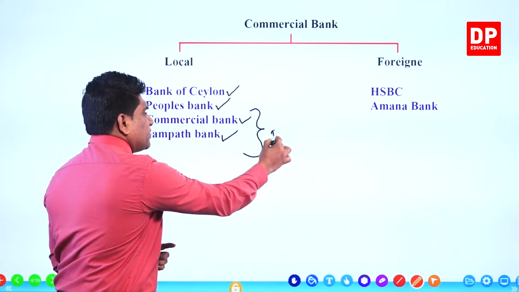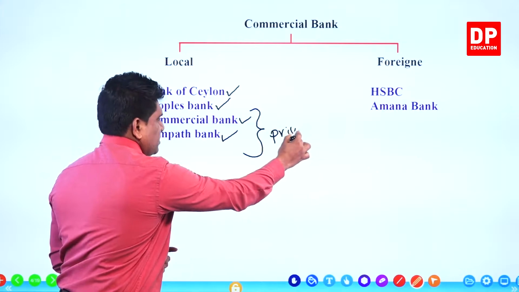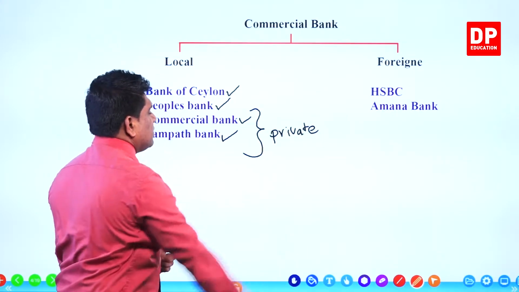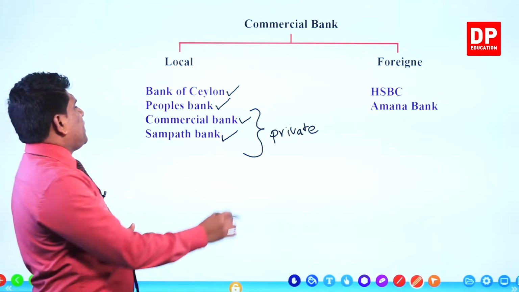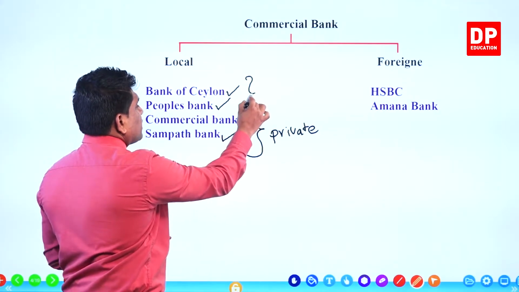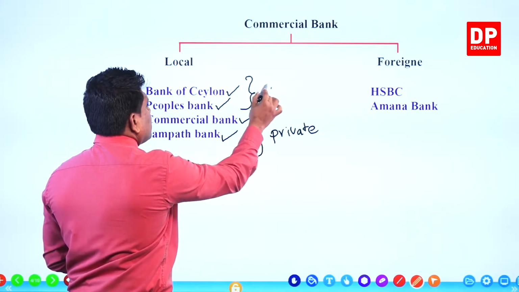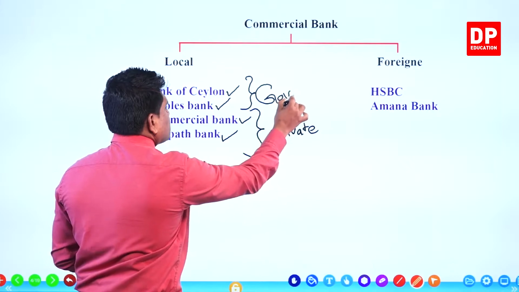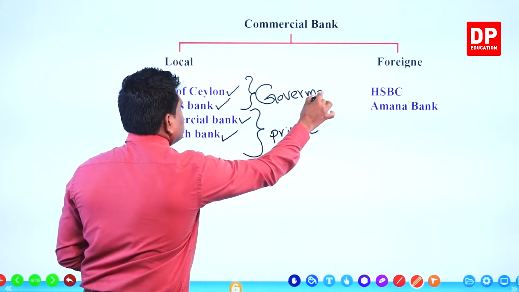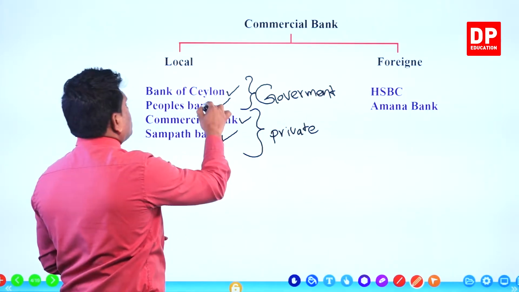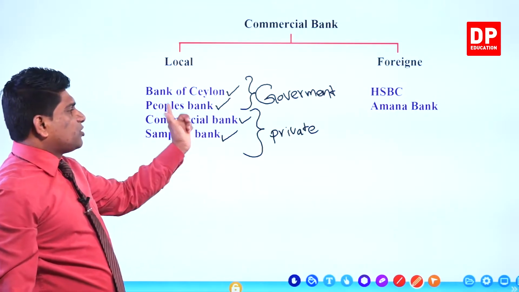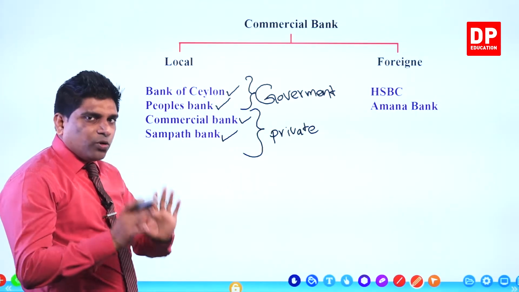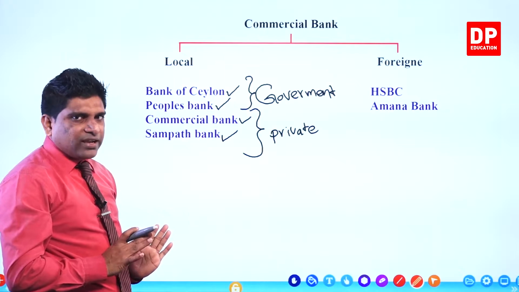Ownership goes to the private sector, but they are commercial banks. Bank of Ceylon and People's Bank are government commercial banks. This ownership goes to the government. This ownership goes to the private sector. But both are commercial banks, right?